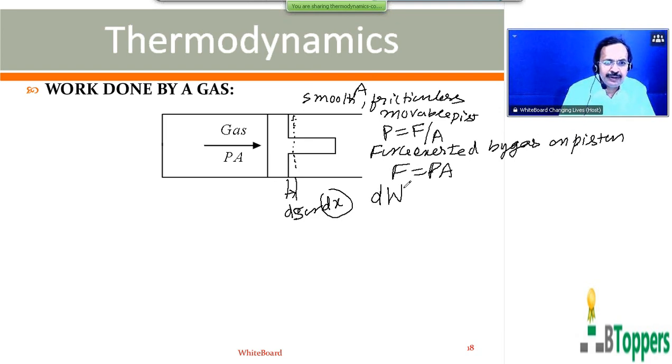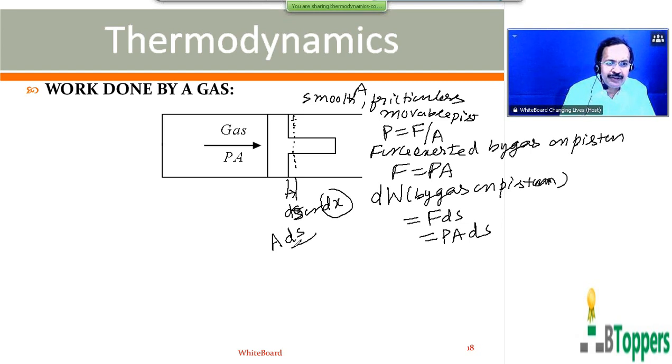So let dW denote the work done by the gas on the piston when the piston moves an infinitesimally small distance ds in the direction of the force. dW equals F into ds, and F can be written as pressure into area. So the product of the area of cross section of the piston and the displacement of the piston gives the change in the length of the gas column. If L is the initial length of the gas column, the final length is L plus ds.